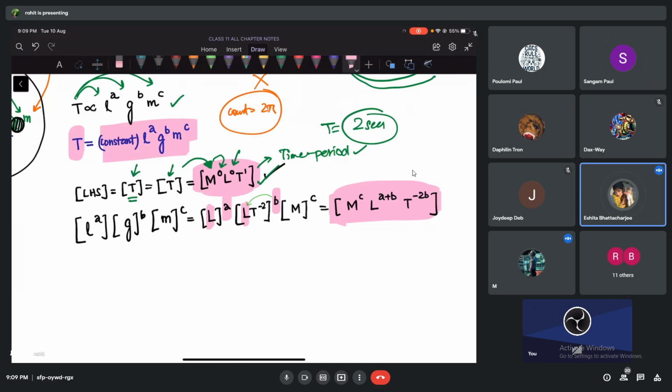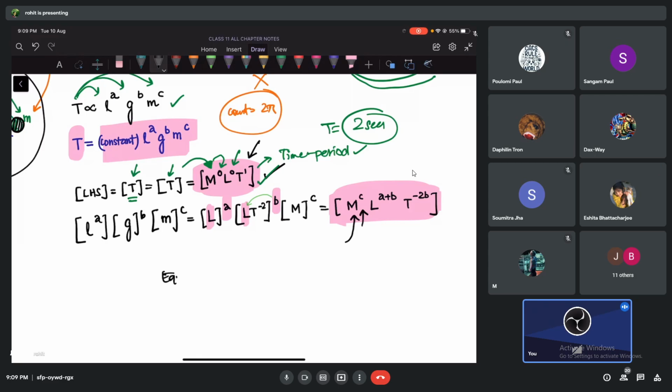They should be same. They cannot be different. If they are different, then this formula will be wrong, no? So that's why. See now. Do you agree? M to the power how much here, guys? C. And here how much do we get? M to the power 0. So the C value must be equal to how much? 0. Yeah, because they are equal. They have same dimensions. Therefore, equating.